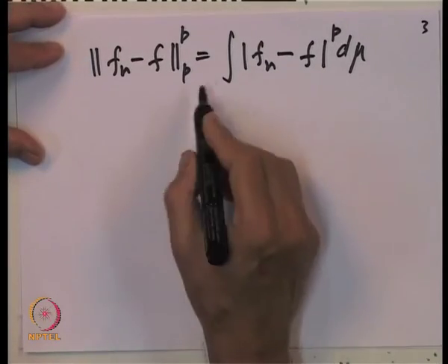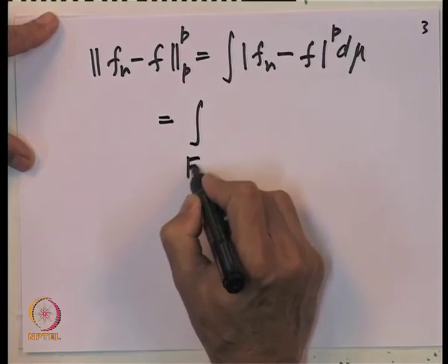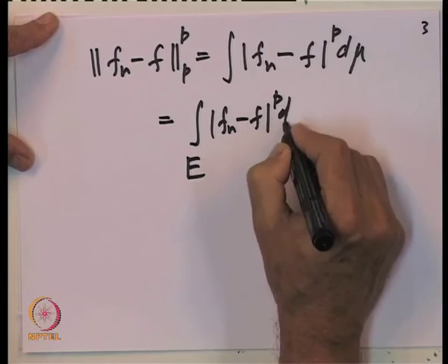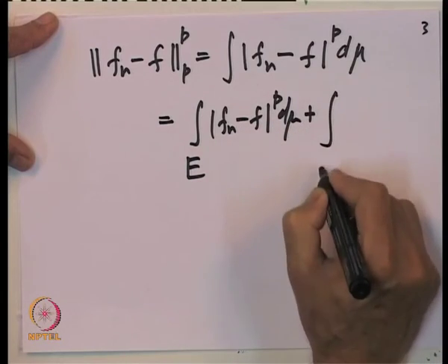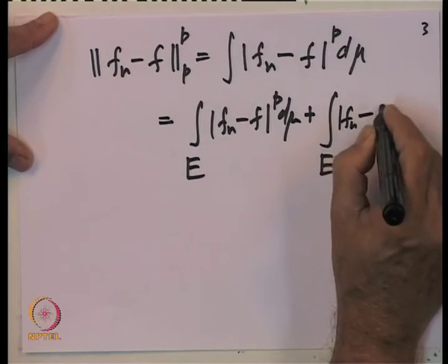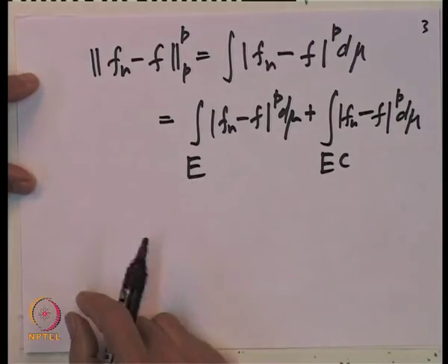But this is equal to the integral over E of mod f n minus f to the power p d mu plus the integral over E complement of the same thing.